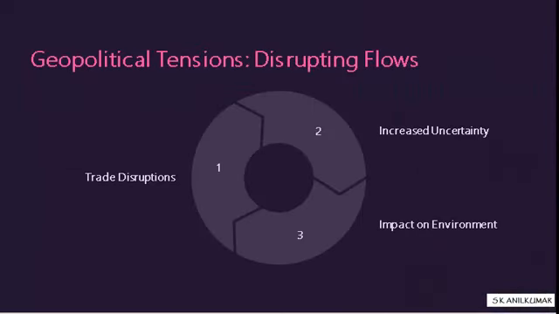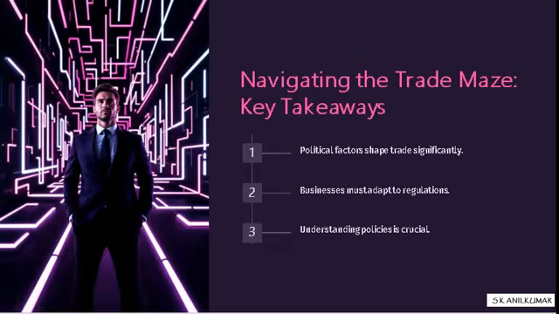Then comes the geopolitical tension. Geopolitical tension is a political tension between countries. This will disrupt the trade flow. This will increase the uncertainty, and this will affect the overall profitability of international trade. Now, this is mainly because of the national security concern. And because of the national security concern, governments may restrict trade in certain sectors such as defense or, quote, national security, and prevent imports from certain agencies or prevent exports to certain agencies.